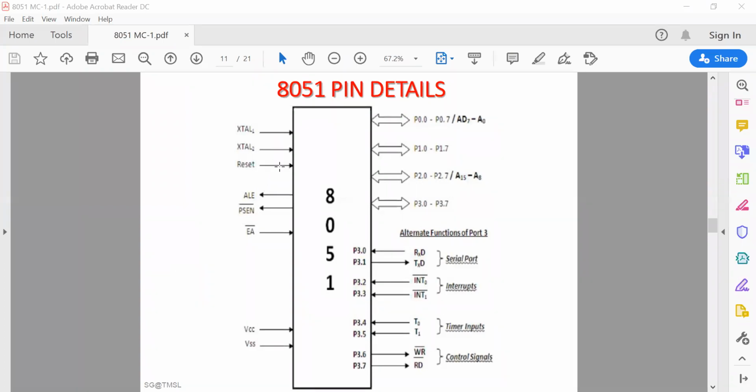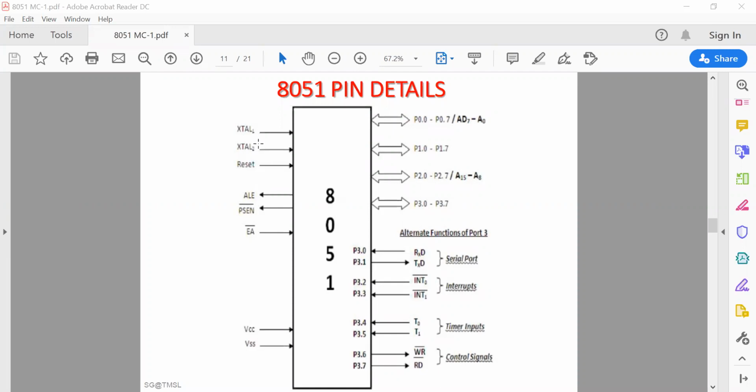Okay. The reset pin is used to connect the reset signal, and if it is used, then the PC, program counter, becomes 0000. This address is called the reset vector address. From here, 8051 executes the BIOS program, also called the booting program or the monitor program. It is used to set up the system and make it ready to be used by the end user or programmer. That is the operation of the reset signal.